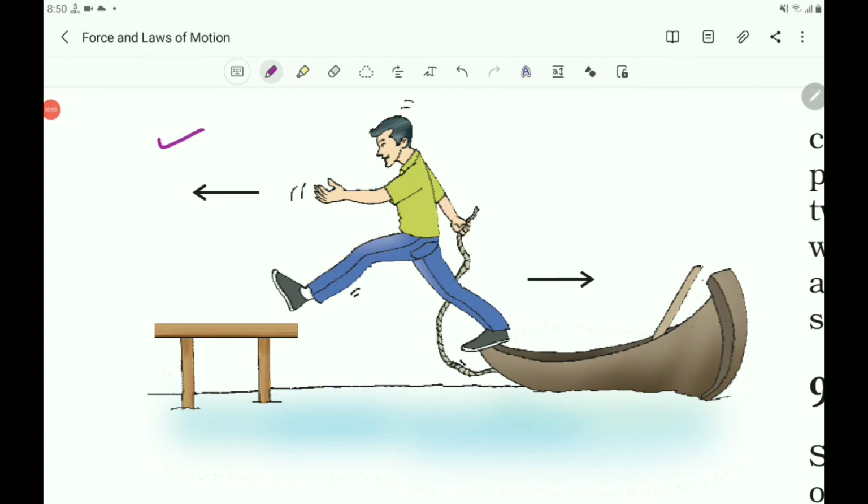Consider one more situation. When a sailor jumps out of a rowing boat, it is also an illustration of the third law of motion. The sailor jumps forward and the force on the boat moves it backward. Here, as the sailor moves forward, the boat moves backward. Here also Newton's third law of motion is illustrated.